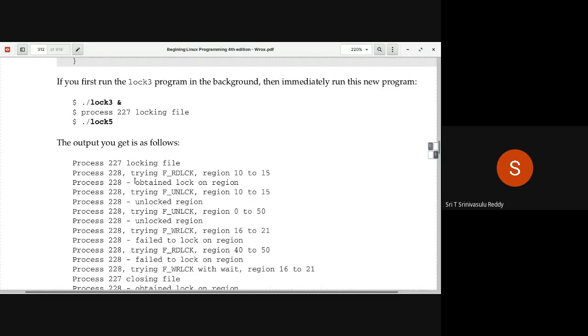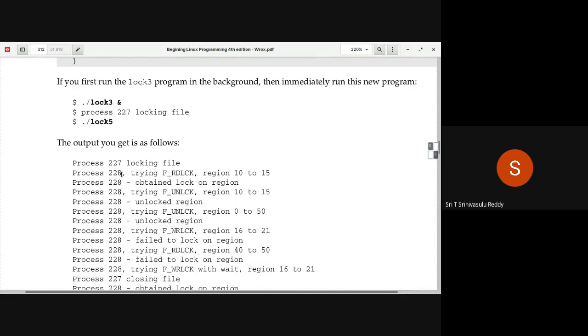Your process IDs, in case you test all these programs, will be different, but the remaining thing will be the same. You will get different process IDs for different people when you are running, right? So just as an example, these numbers you need to understand. So 227 process ID means lock 3 program. 228 means lock 5 program.